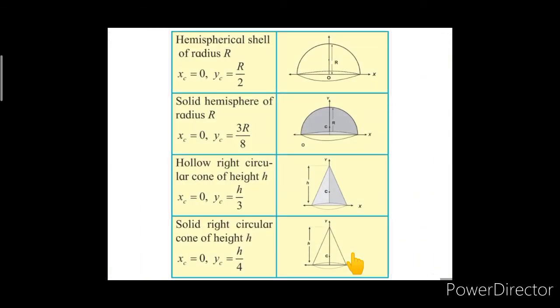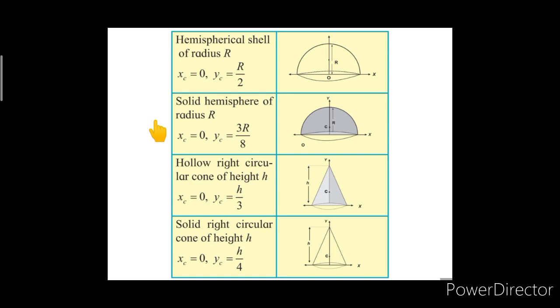For the hemispherical shell of radius r, the x coordinate of the center of mass is 0 and the y coordinate yc is r upon 2.